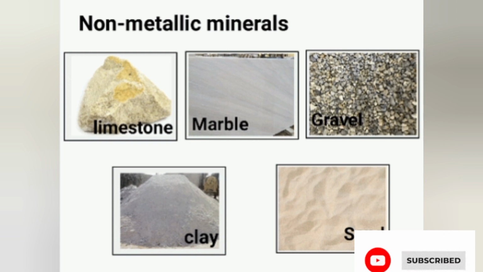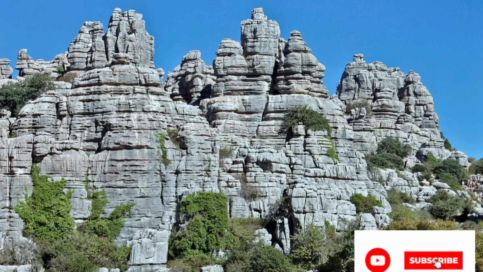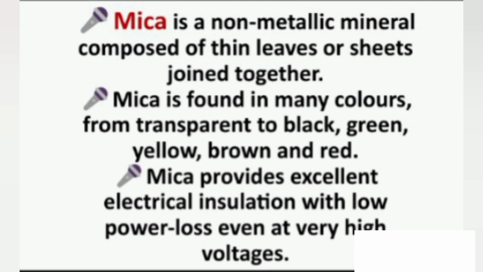Next, we can see non-metallic minerals. We know that minerals which do not have metal content are called non-metallic minerals. Mica and limestone are very good examples of non-metallic minerals.